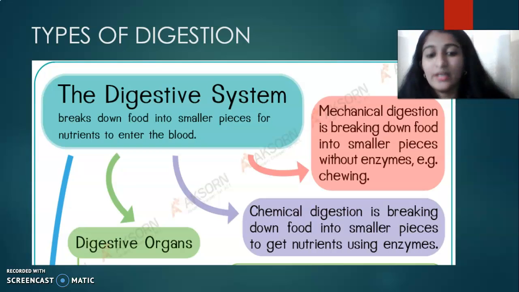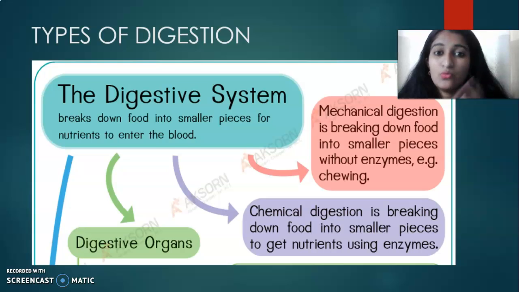Next is chemical digestion. Chemical digestion is breaking down of food into smaller pieces with the help of enzymes. Mechanical is without enzymes and chemical is with enzymes.